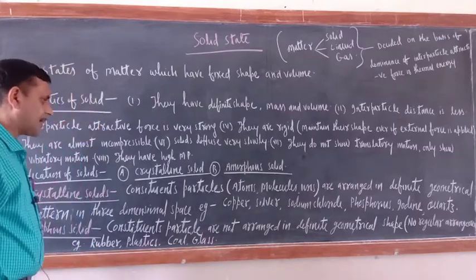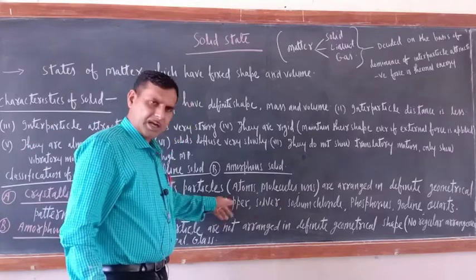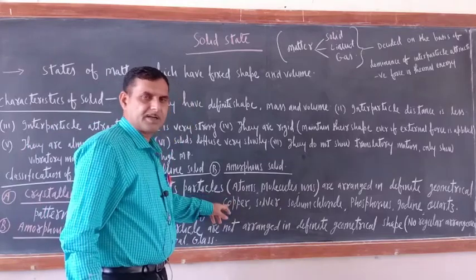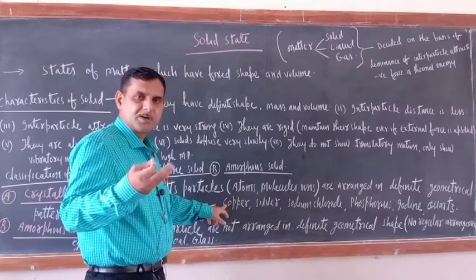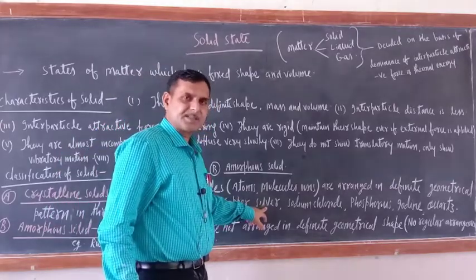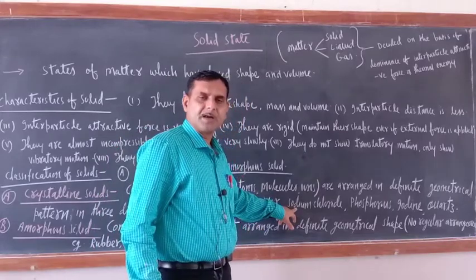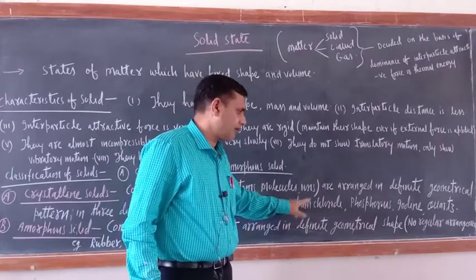Now here also constituent particles are different. In copper crystal, copper is the constituent particle. In silver, silver is the constituent particle. In sodium chloride, sodium and chloride ions are the constituent particles.